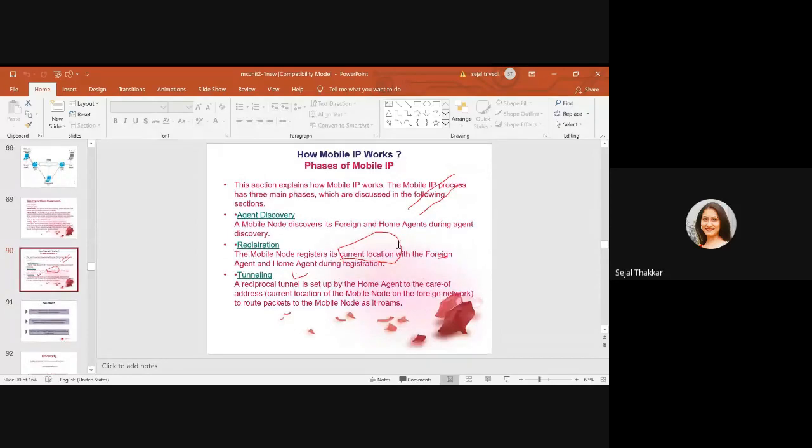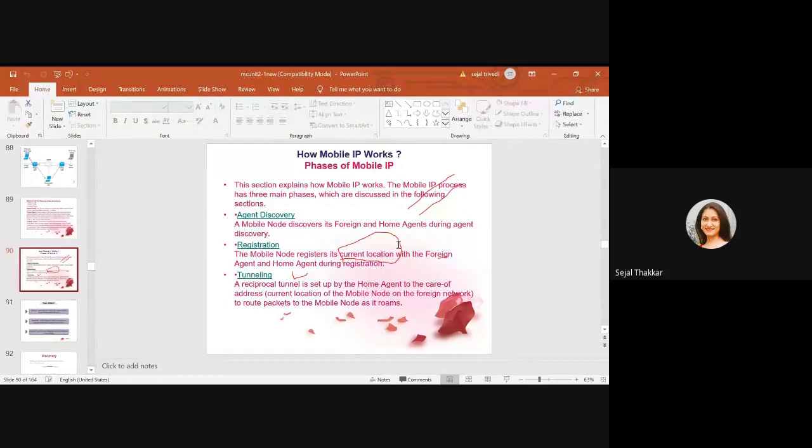Then we have gone through three steps: agent discovery, registration, and tunneling. Agent discovery means you have to find out the foreign agent and the home agent. For example, suppose I want to inquire about someone's information. I have to ask first what is the name of that person and at what address that person is staying. Such information I have to discover. So for mobile, you have to discover the foreign agent and home agent.